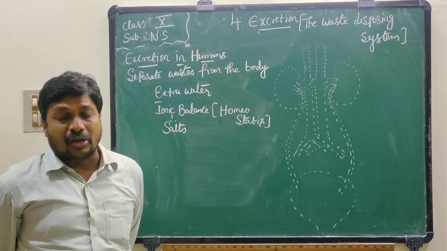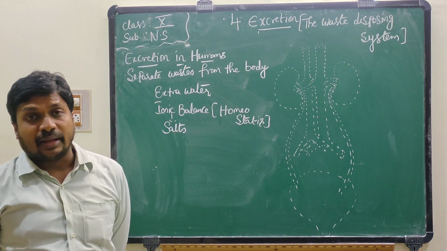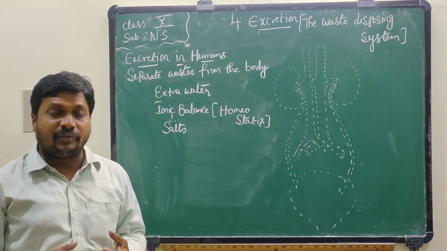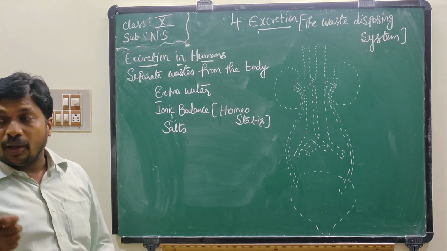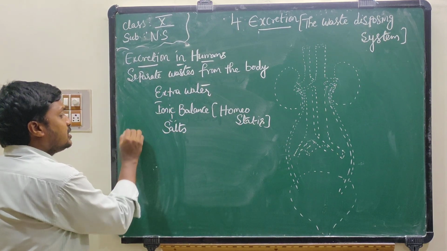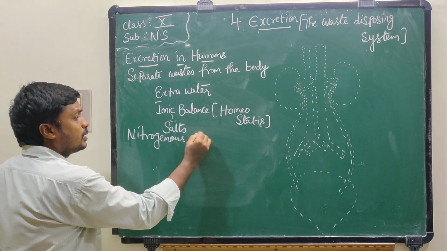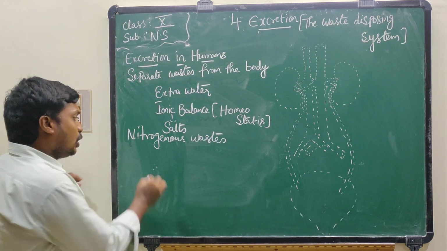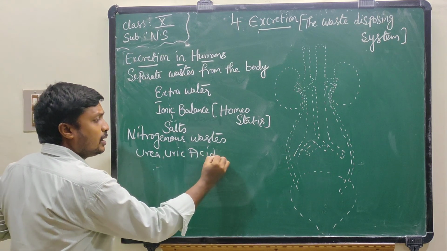So, excretion is the process which is helpful to separate waste material from the body at regular intervals. If excretion does not take place, our body will be filled with waste materials. Why is excretion very essential? Because these waste materials are simply called nitrogenous waste. These nitrogenous wastes include urea, uric acid, ammonia.